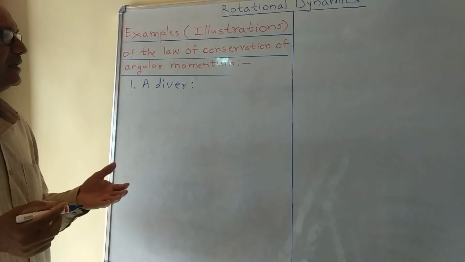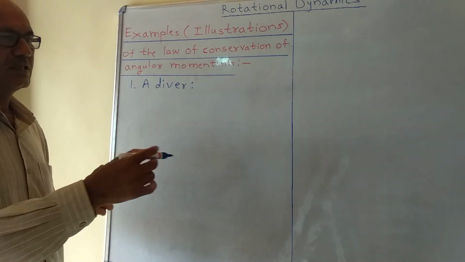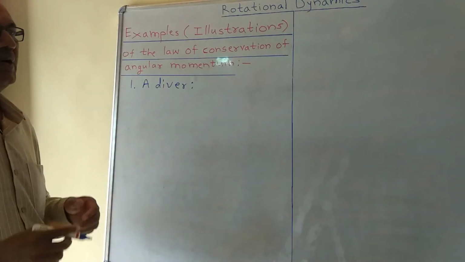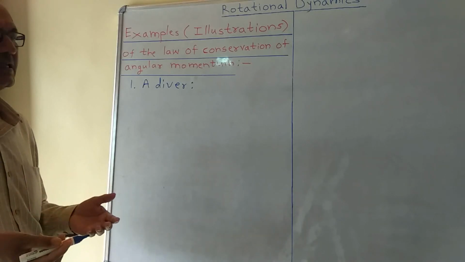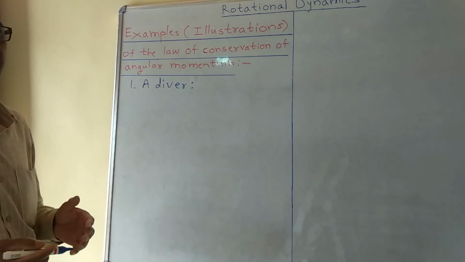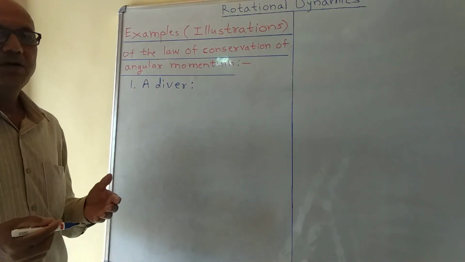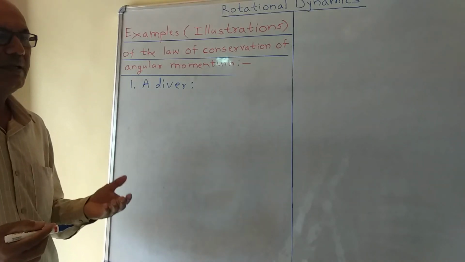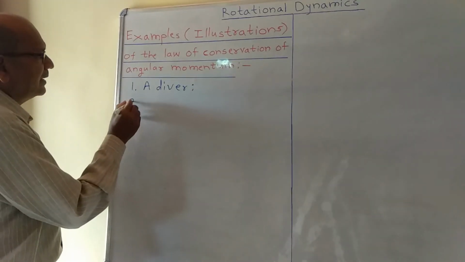Now, when he is just about to touch the surface of water, he stretches his limbs. By doing so, he increases moment of inertia and decreases angular velocity. In this way, a diver makes use of the law of conservation of angular momentum during his diving in a swimming pool. Let us study another example.